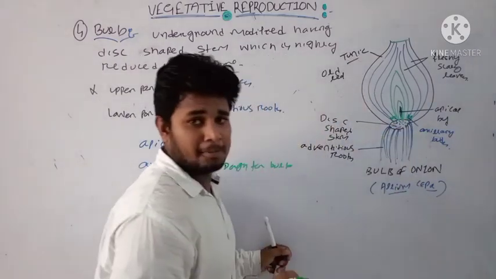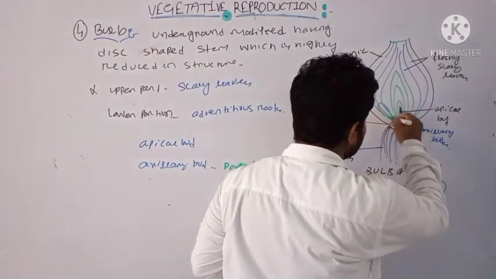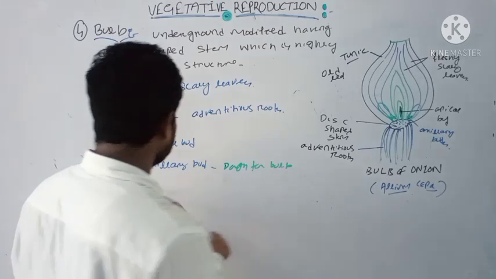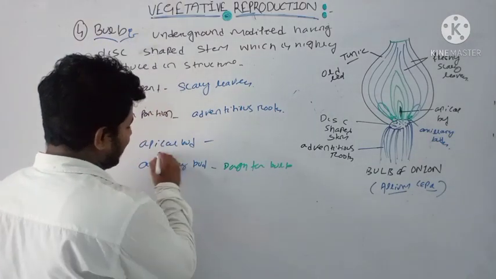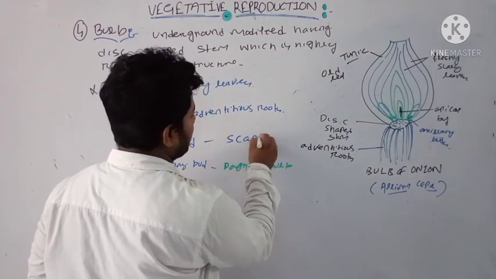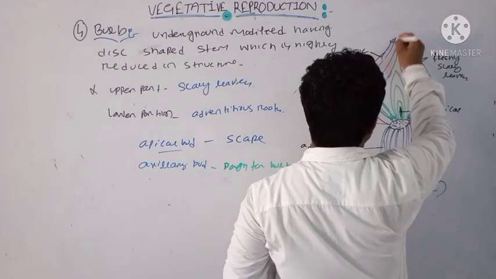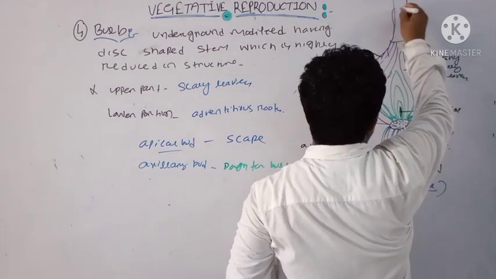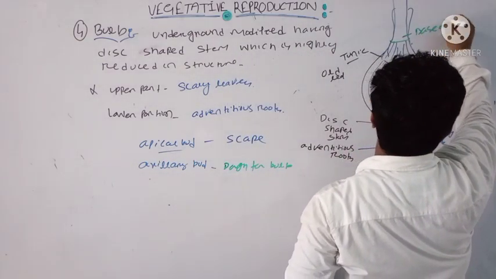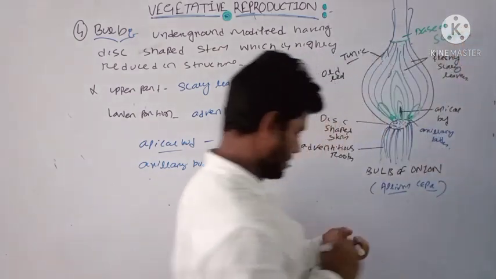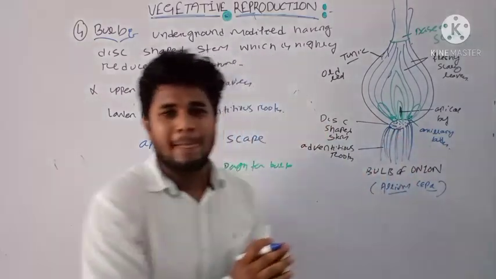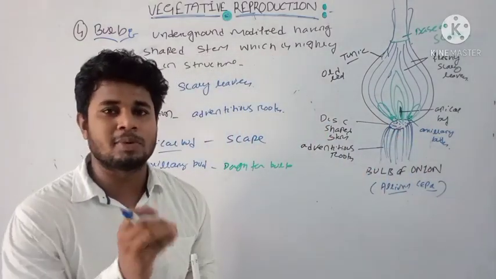Suppose this is your axillary bud, the daughter bud arises from the main bud, and that daughter bud along with the apical bud will develop into a complete structure of the scale, and this is known as the base of scale. Clear? And when this is present inside the soil and a favorable season appears,